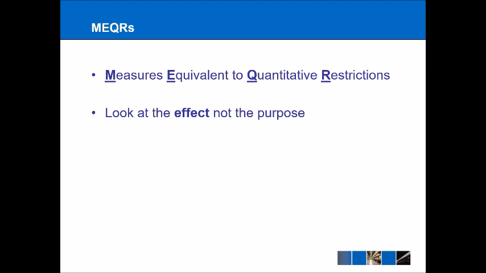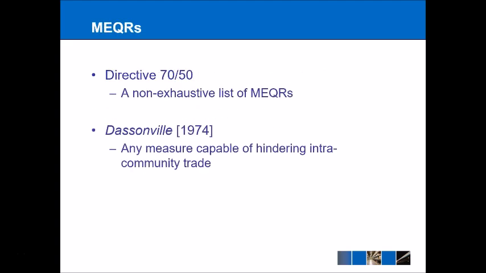I think it's also important to say at this stage that we're looking at the effect rather than the purpose of a particular restriction. In other words, like we mentioned in the previous first lecture on free movement of goods, the important thing is not the reason why the state has introduced a particular measure or restriction, but only the effect. And if the effect of a measure is to hinder the free movement of goods in the EU, then that is the important thing, and that will be the reason why a restriction will not be allowed under Article 34.